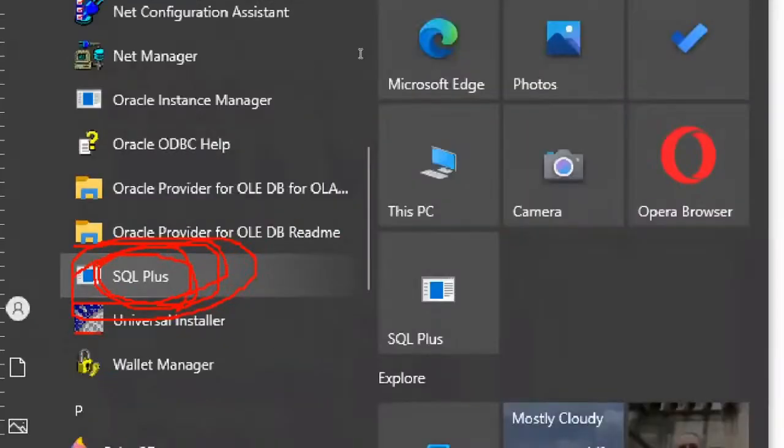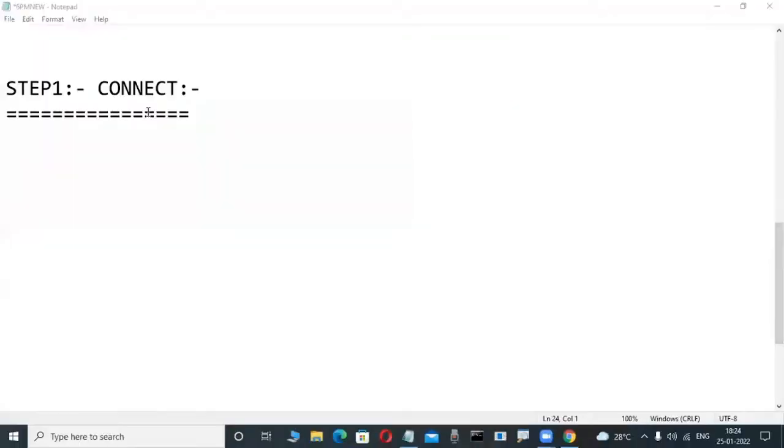But other tools are there. Toad is a tool, SQL Developer is a tool. Those are GUI tools, not a command line interface. If you are interested to interact with the Oracle database server through those tools, then you install those tools explicitly. That's why all these things are understandable. First, diagrammatically it is easy to understand. Then practically we will learn all those things.